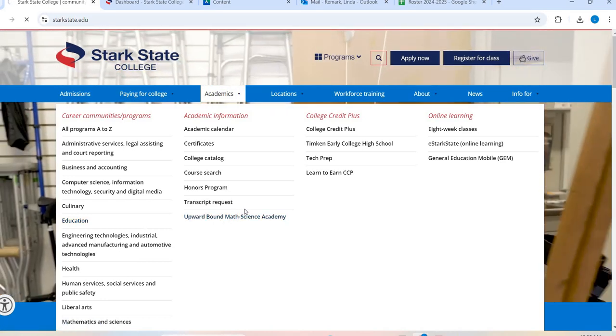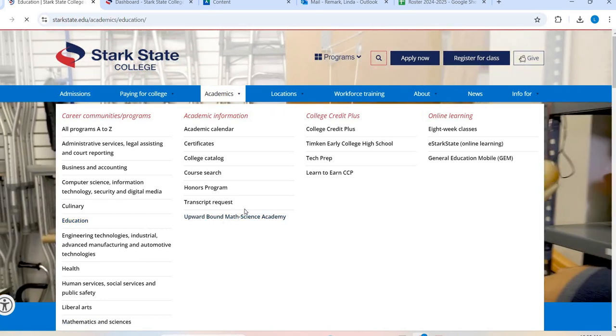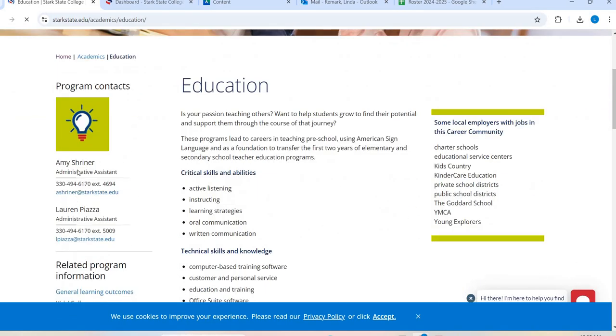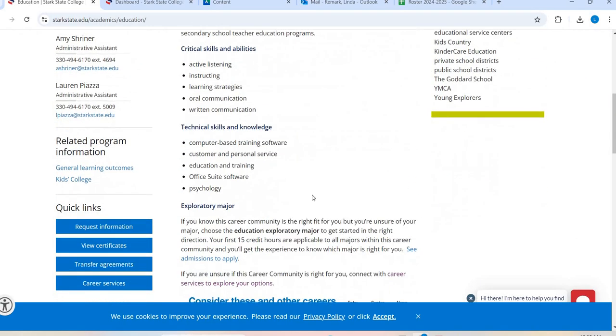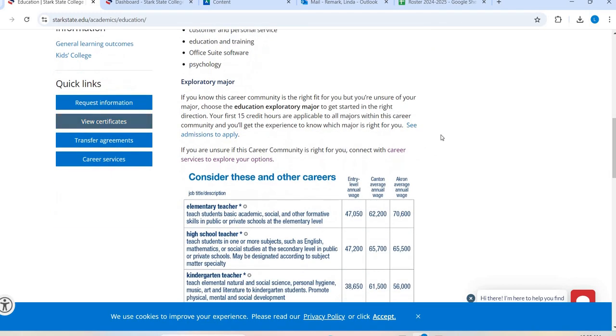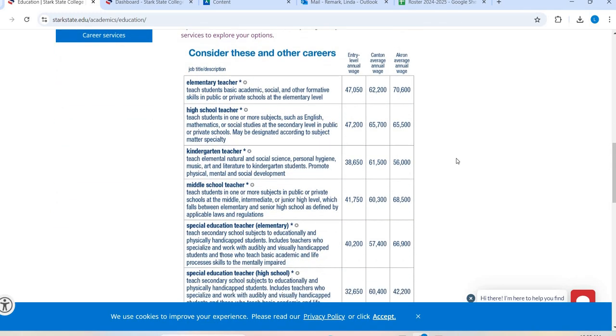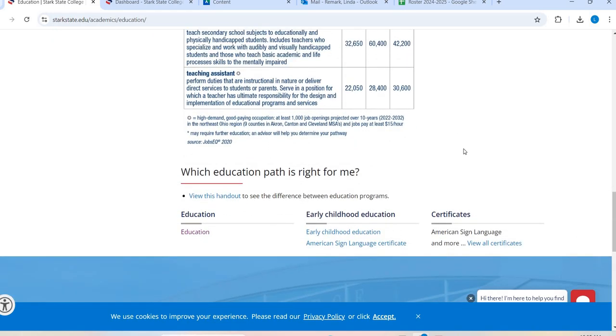No matter which one you click into, all the pages are going to look very similar in terms of, okay, here's an overview, here is some contact information, skills you need in that field, some additional links, areas that are connected to it, and what the entry-level positions are. And then down here is where it gets a little bit more specific. Okay, yes, your umbrella is education or business or health, but what specific degree program are you going into?